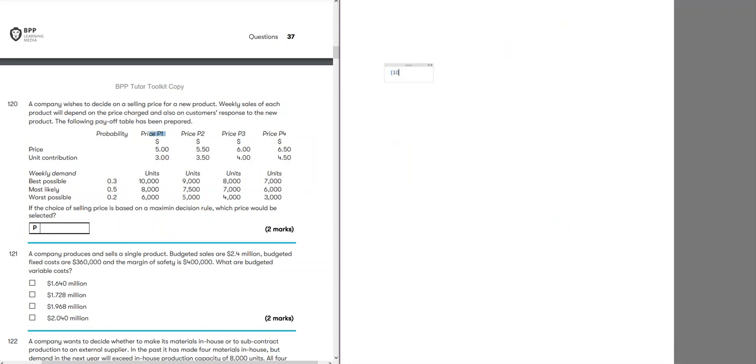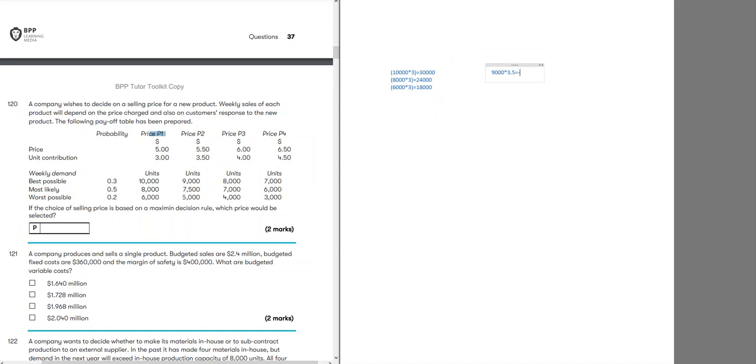So we have 10,000 multiplied by unit contribution 3, 8,000 multiplied by 3, 6,000 multiplied by 3. Sorry, this is 80,000. The next one is 9,000 multiplied by 3.5.